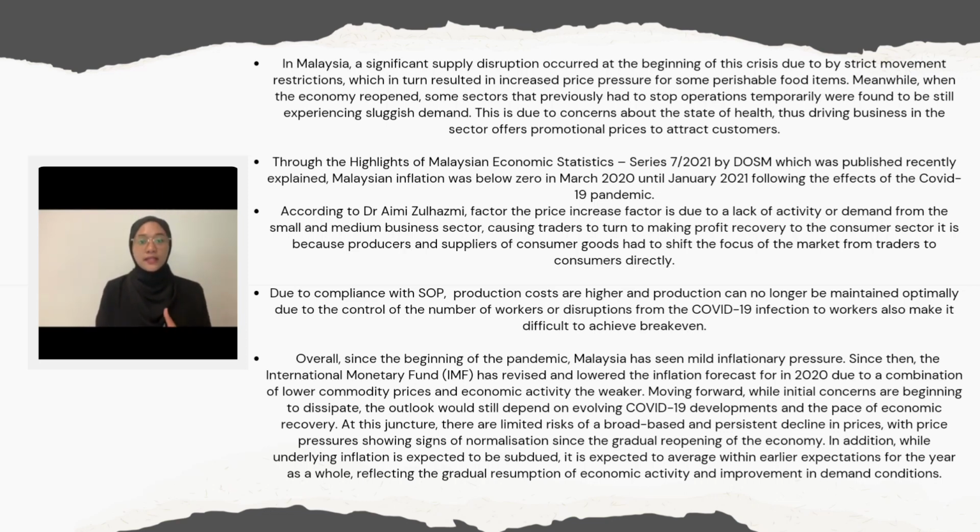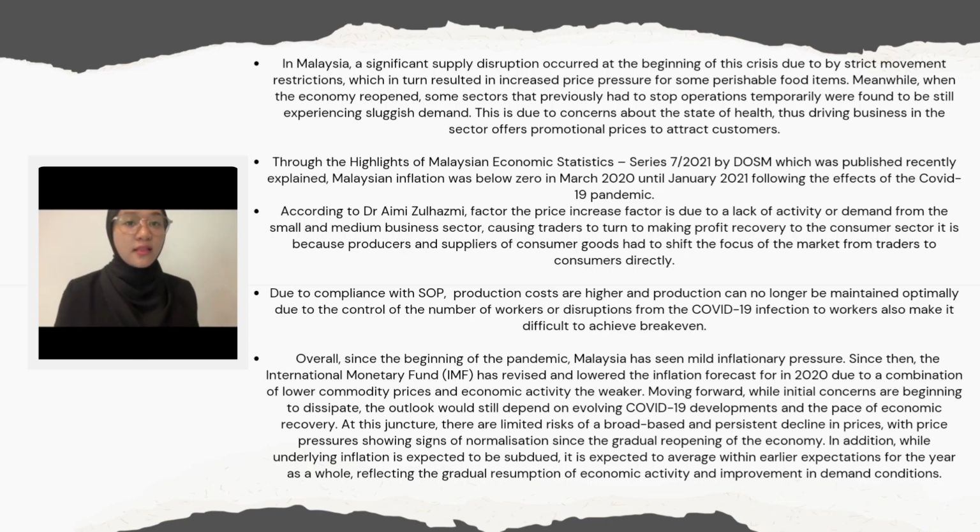Due to compliance with SOP, production costs are higher and production can no longer be maintained optimally due to the control of the number of workers, or disruption from COVID-19 infection to workers, which also makes it difficult to achieve break-even. In addition, rising global raw material prices have an impact on production costs too.